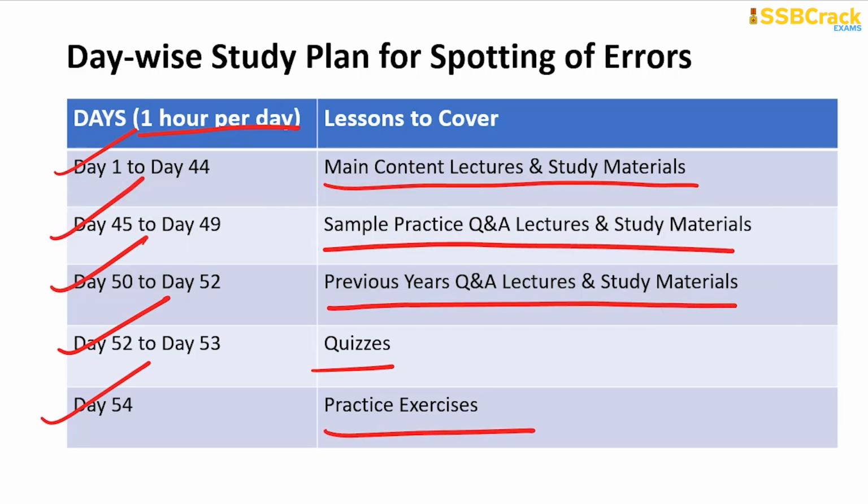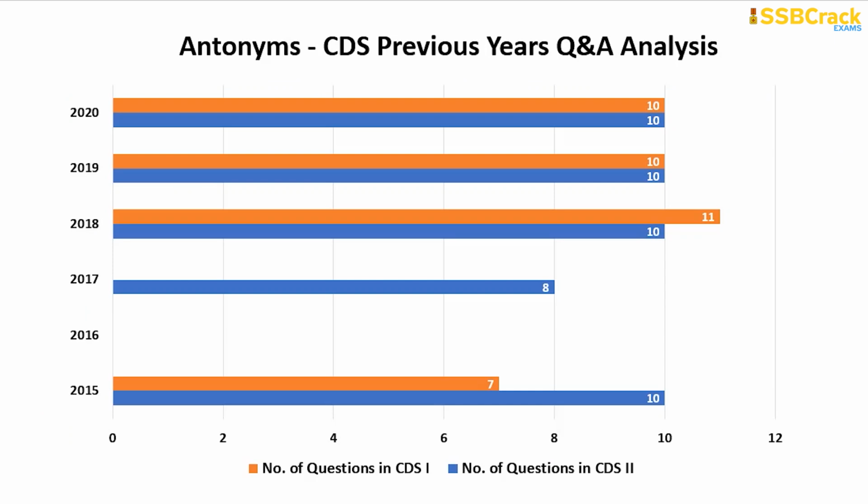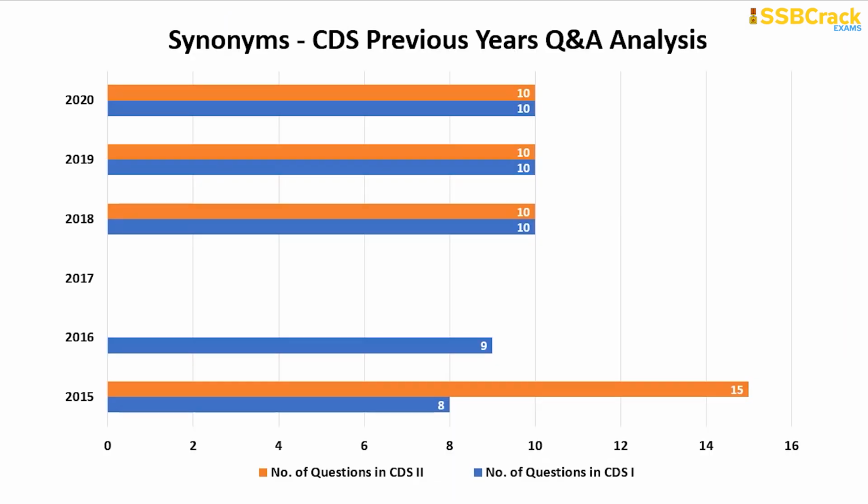The next topics are antonyms and synonyms, which we are going to take together because it will be easier for us also to learn and remember them together. So for antonyms, as you can see, the least number of questions that came was 7 in number, and the largest number of questions from this topic came as 11 in number, and in approximately 10 questions you can expect from the topic. From synonyms, again 10 has consistently come in number from this topic, but the least number was 8 and the largest was 15.